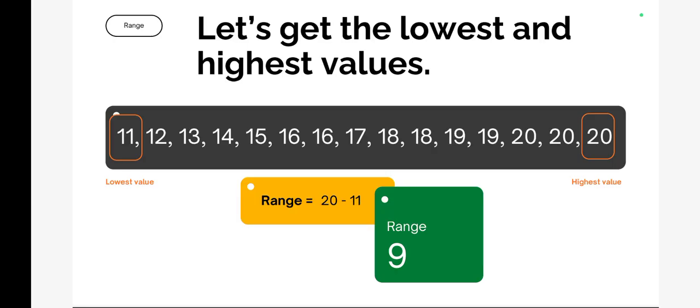See, 11 is once, 12 is once, 13 is once, 14 is once, 15 is also once, 16 is twice. Then 17 is once, 18 is also twice, 19 is also, but 20 came thrice. So since 20 was there most of the time, 20 is your mode.